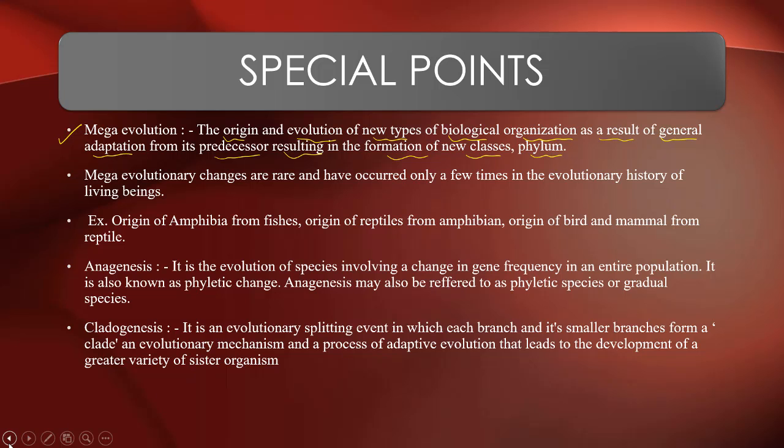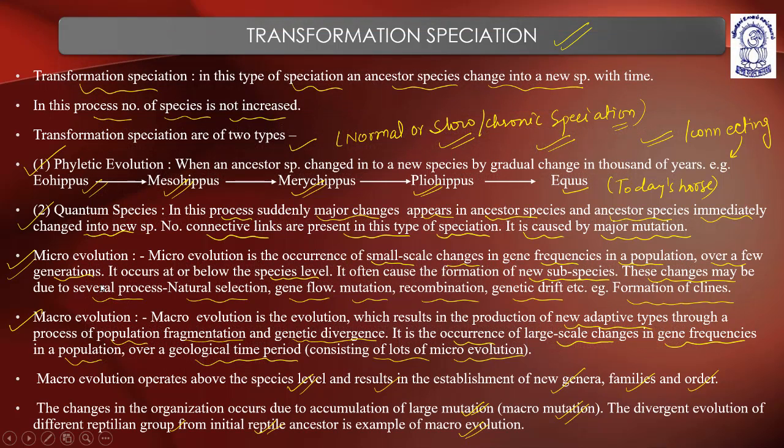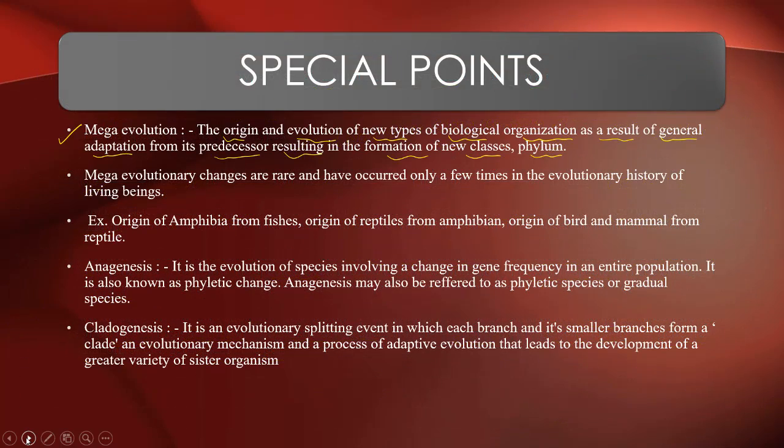In the previous slide, we studied microevolution and macroevolution, and after that we are going to discuss mega evolution. It leads to the formation of new classes and phyla. Mega evolutionary changes are very rare, and have occurred only a few times in the evolutionary history of living beings. Till today, very few mega evolutionary changes have occurred.